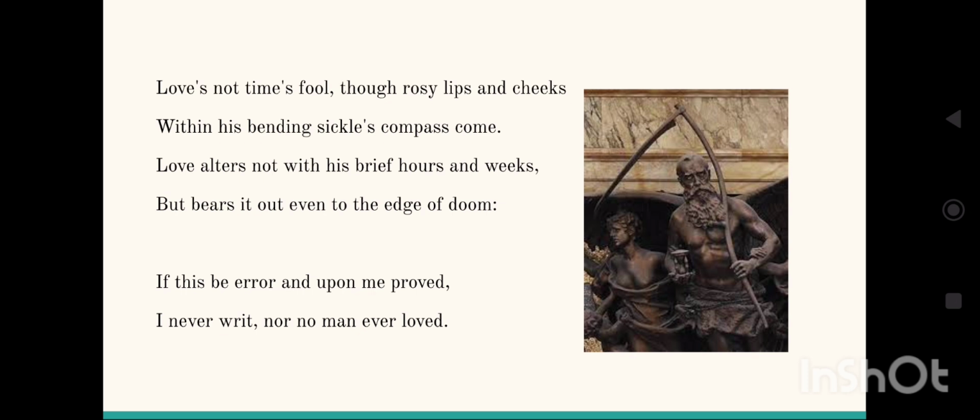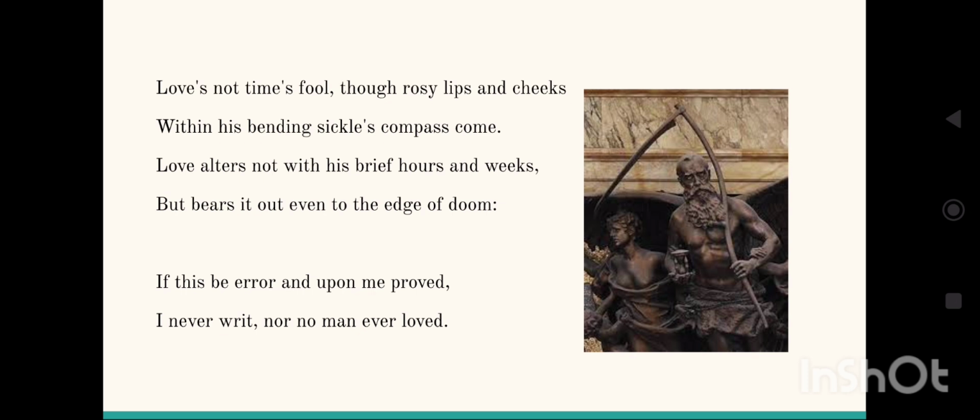So the meaning is that this sickle cuts out both the youth and the beauty. No one can escape from this. Everyone has to become old one day, and everyone has to die one day. We all know this. This is the universal truth, and no one can do anything in this respect.